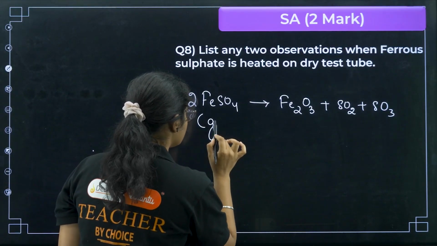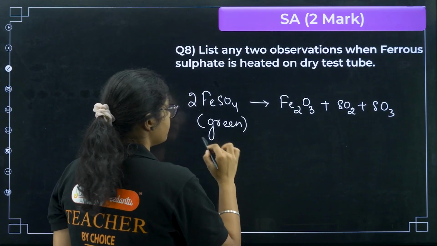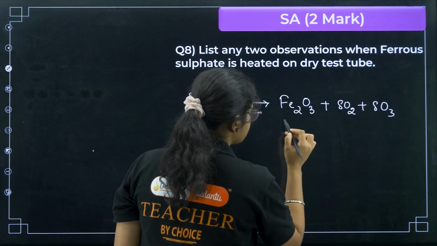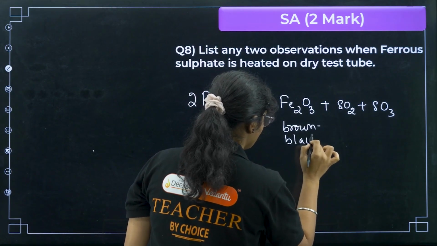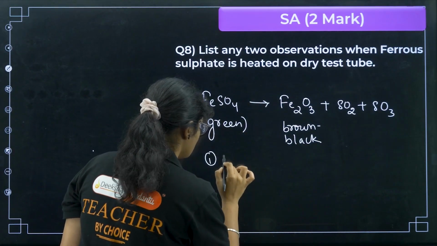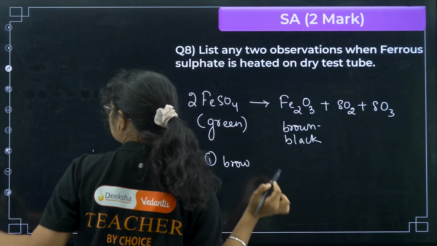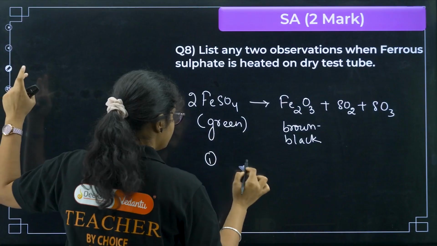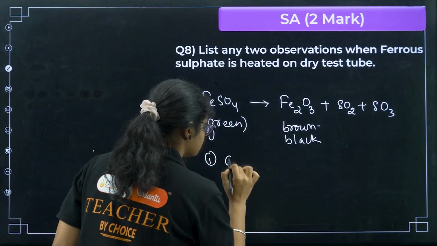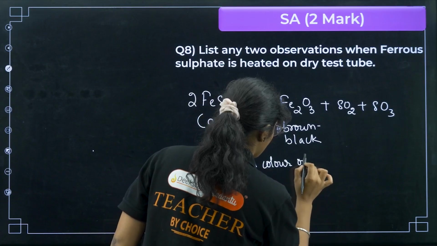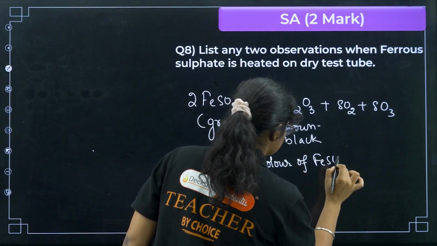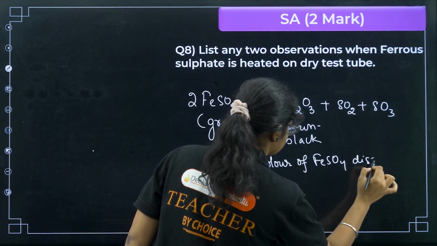FeSO4 is green in color. Now when you heat it, it forms a brown and black solid of Fe2O3, that is the first thing. So you can write a brown black solid, or you can write that the green color of FeSO4 disappears.